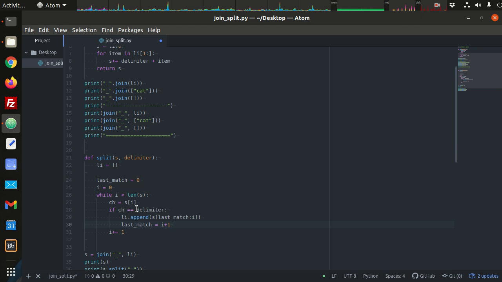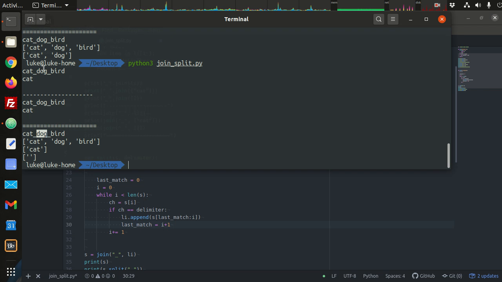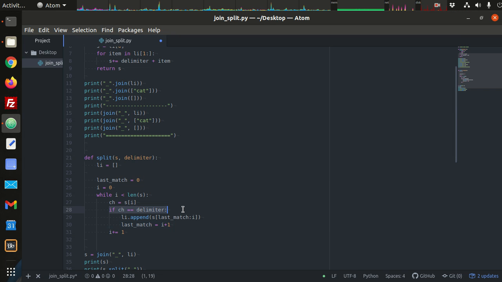All right, so this takes care of most of the items, right? But what about the very last item in the list here? Okay, so we have I here. So if I is 3 there, then D would be 4, 5, 6. So this underscore would be I equals 7, right? And so we've got 8, 9, 10, 11, right? But we never get another delimiter, so we never add another item to the list, okay? And by this point, I is past the length of the string.